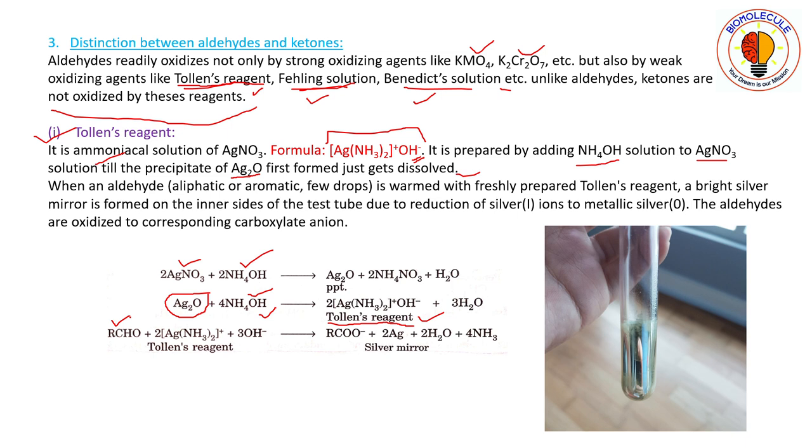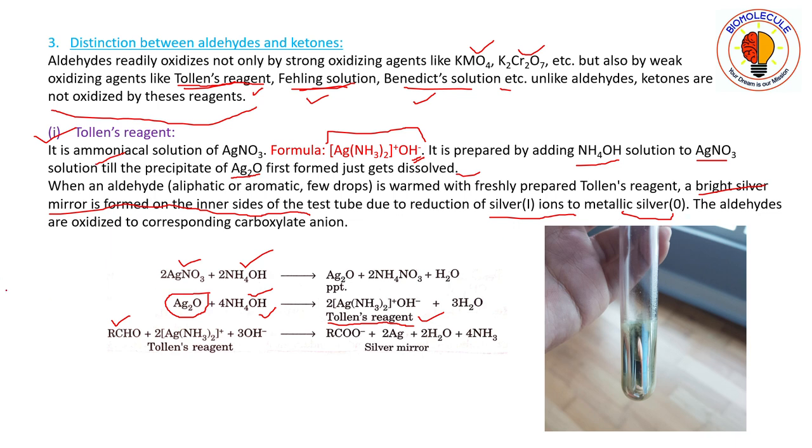You add just a few drops of aldehyde, and you warm the test tube. What will happen is that a bright silver mirror is formed on the inner side of the test tube due to the reduction of silver ions to metallic silver.